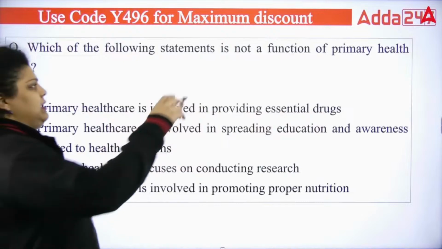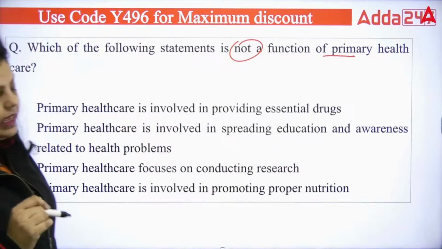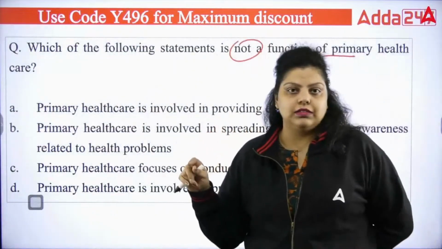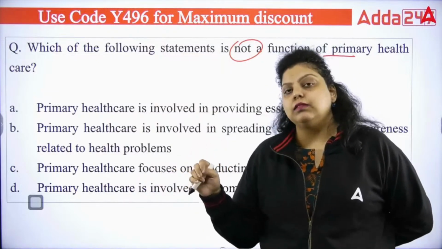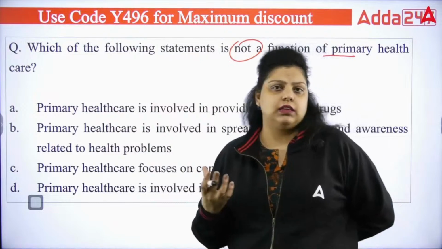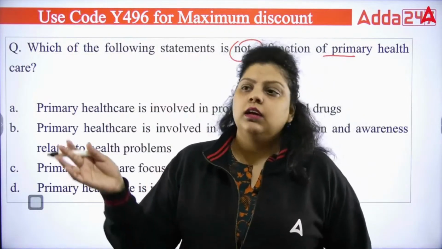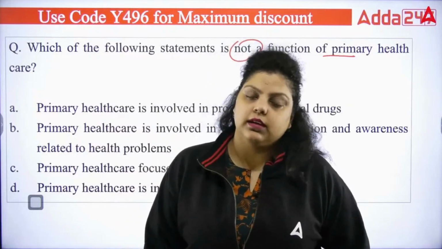Next. Which of the following statements is not a function of primary healthcare? So now healthcare has been divided into three parts. Primary healthcare services, secondary healthcare services, and tertiary healthcare services. Primary healthcare service is a service in which the basic healthcare services will be provided to you, like maternal healthcare, child healthcare, the basic medicines that you need, everything will be in primary healthcare.